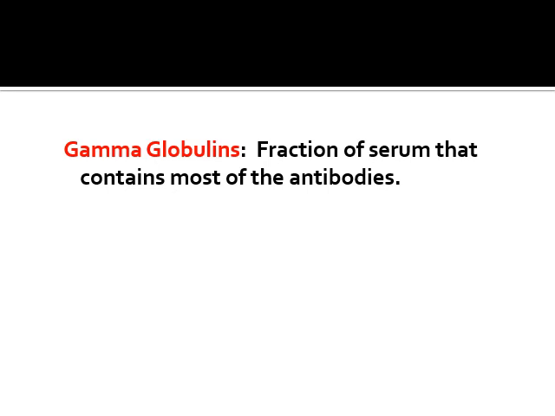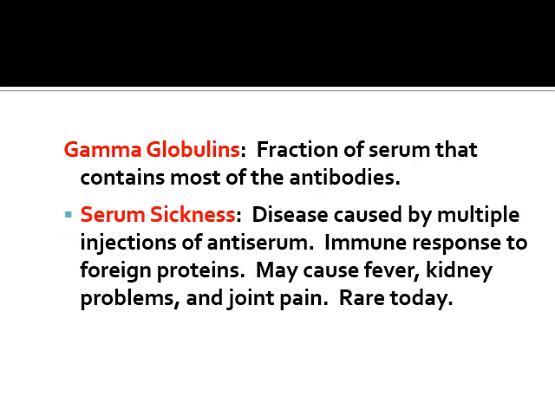Now, the meaning of gamma globulins. We have seen gamma globulins in plasma protein. Gamma globulins are one of the plasma proteins, specifically synthesized by the plasma cells, known as the antibodies or immunoglobulins. Serum sickness is the disease caused by repeated exposure to anti-serum. Here the immune response to foreign proteins leads to kidney problems or kidney failure, joint pain, sometimes fever, etc.